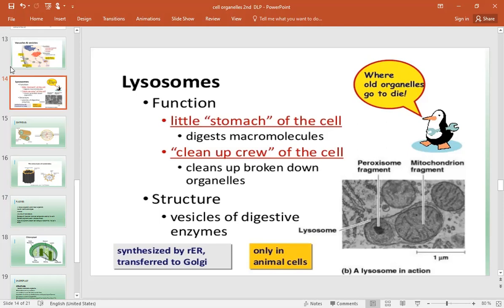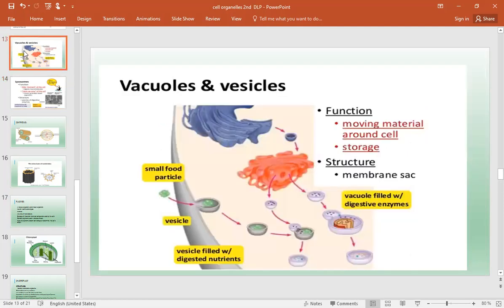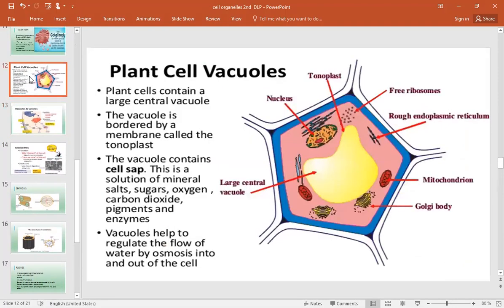Then we went through the vacuoles and vesicles. Vesicles, we know, are formed either in the Golgi apparatus or in the endoplasmic reticulum. They are moving material; they are a kind of storage, but they take the proteins that are synthesized to different parts of the cell where they are required. Then come the vacuoles, which are not present in the animal cell, or present only as small structures. In the plant cell there is one largest vacuole, bordered by a membrane called the tonoplast.